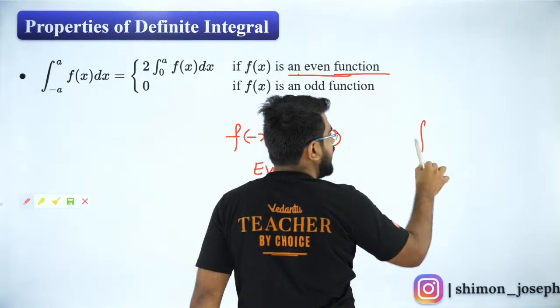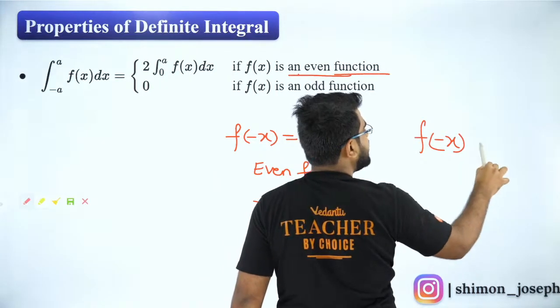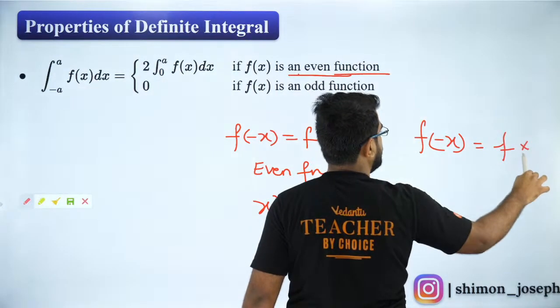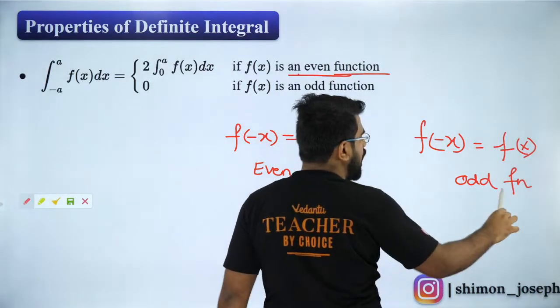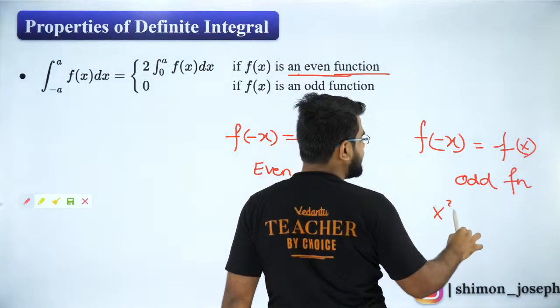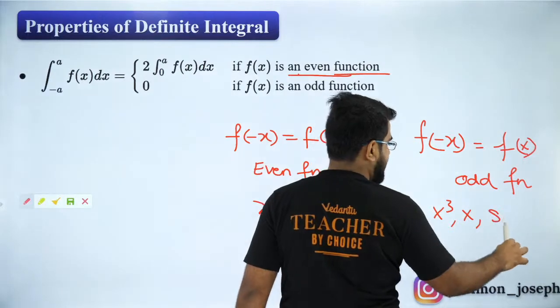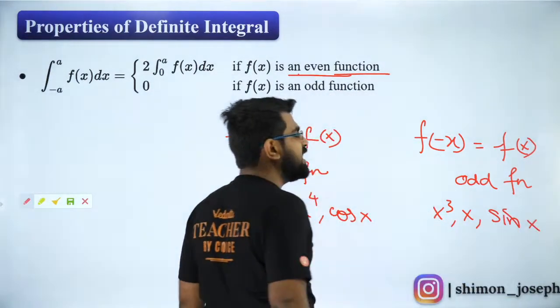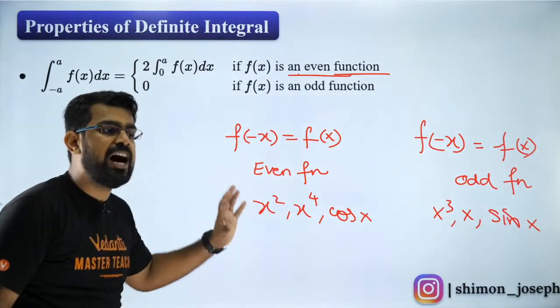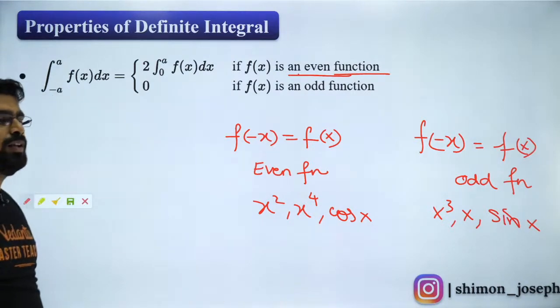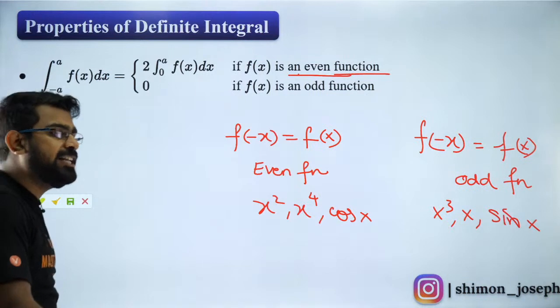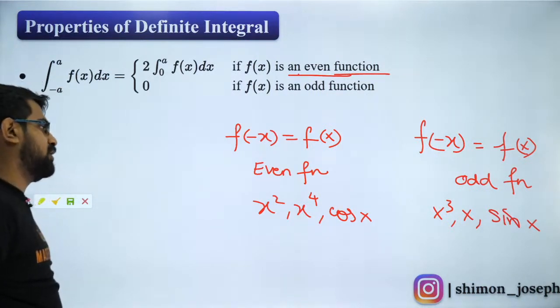Odd function means f of minus x is equal to minus of f of x. Examples are x cube, x sin x. So these are some of the examples of even and odd functions. Are you all clear with it?